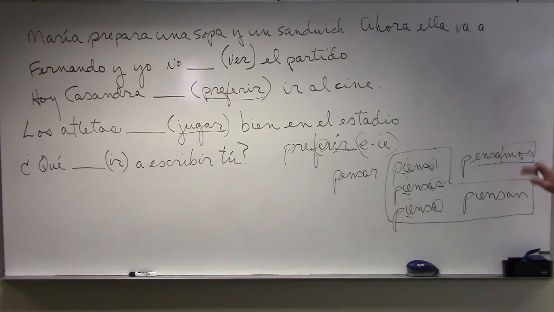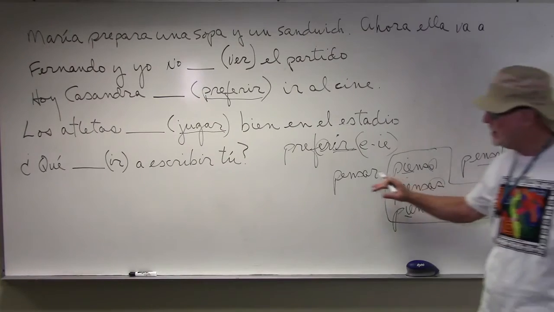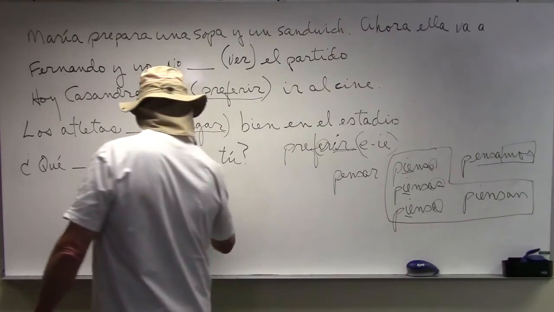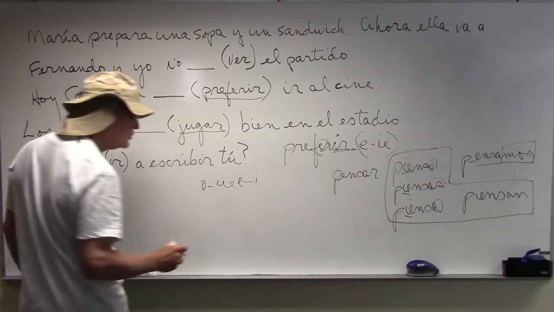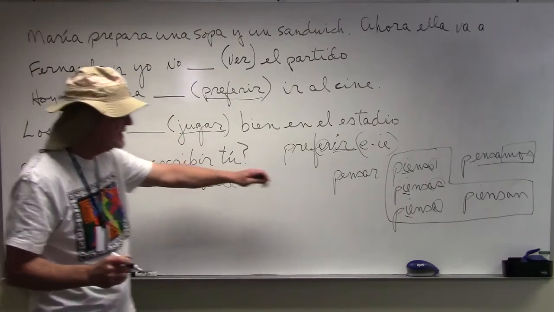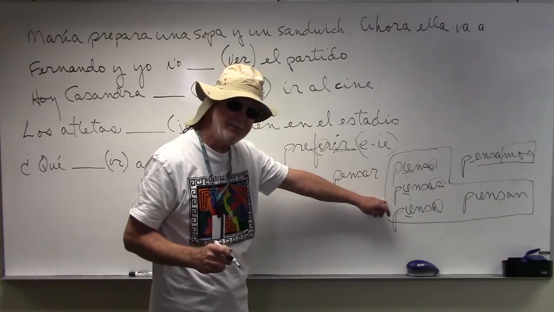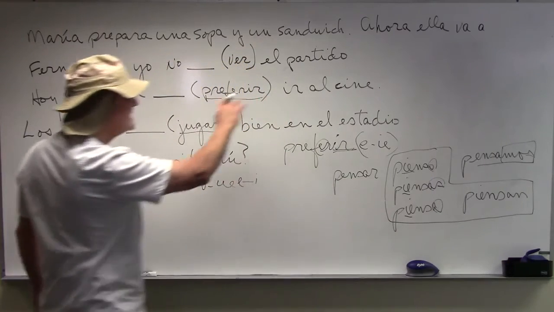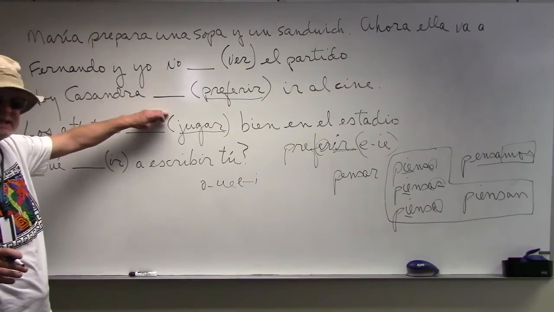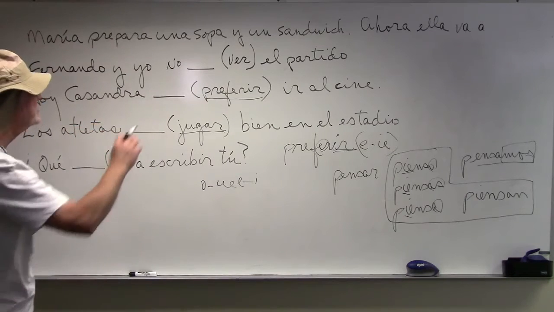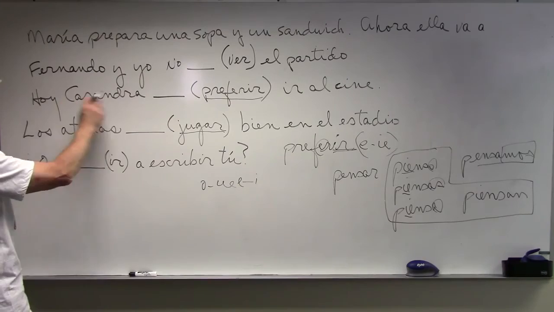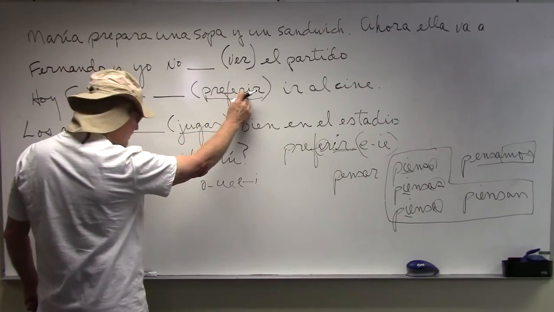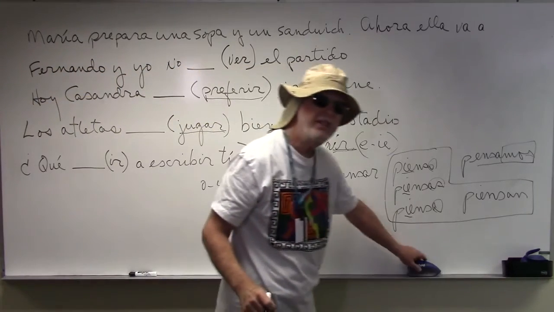So, the change takes place, whether it's an O to UE, an E to IE, an E to I, a U to UE, the template is the same. So, in our sentences, when you look at this in the test and you have to figure this out, and you look at hoy, Cassandra, today, Cassandra, and we've got to fill in the correct form of the verb preferir.